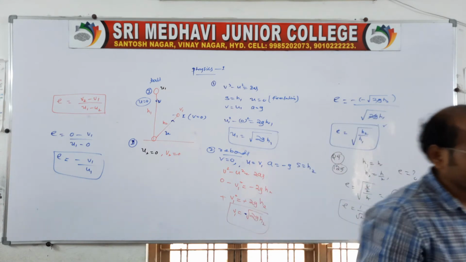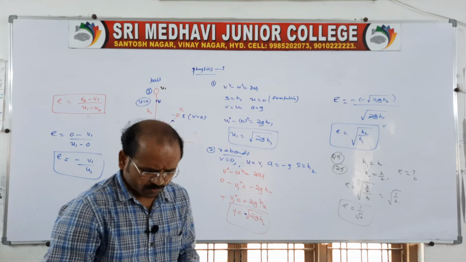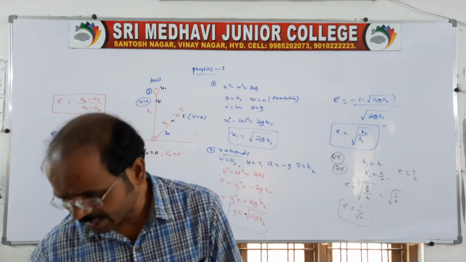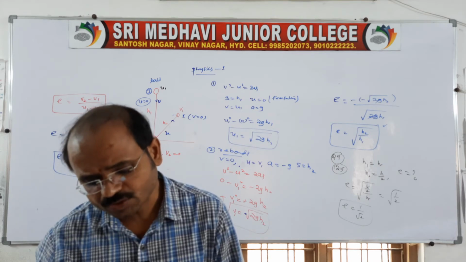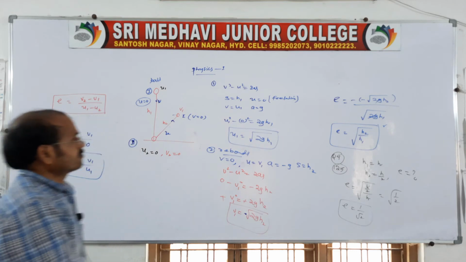Clear? Now it takes n rebounds and it rises through a height. The question is about n rebounds. Let us find the question.